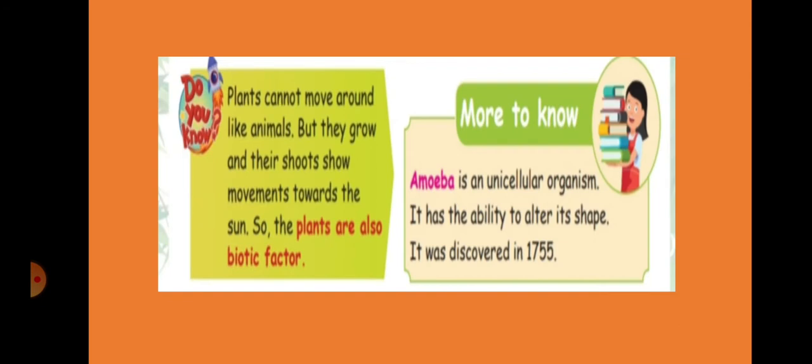And the next thing we saw is that plants cannot move around like animals, but they grow, and the shoots show movements towards the sun. So the shoot, meaning the stem and leaves, everything will grow towards the sunlight, right? So plants are also biotic factors. Biotic means living, that's why plants are biotic. Amoeba is a unicellular organism. Unicellular means it has only one cell, and it has the ability to alter its shape, meaning it can change its shape. It was discovered in 1755.